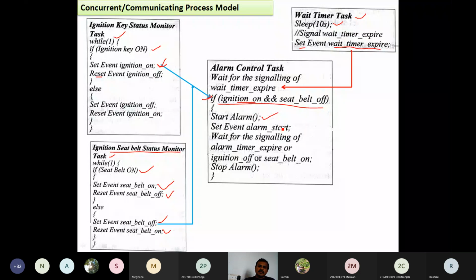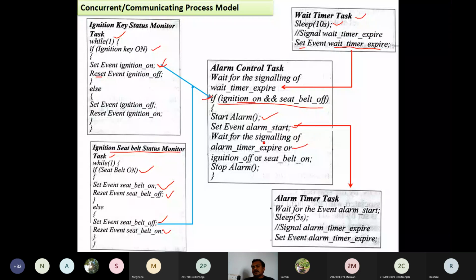Once the event alarm start is set, it is going to wait for alarm timer expire. So this set event alarm start ignites another task. What is that task? It is the alarm timer task. The waiting task is for 10 seconds, the alarm task is for 5 seconds. So it is going to wait for 5 seconds, and then the alarm timer expire signal will be set after completion of 5 seconds.